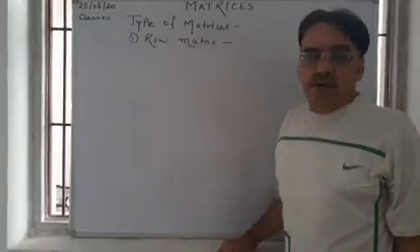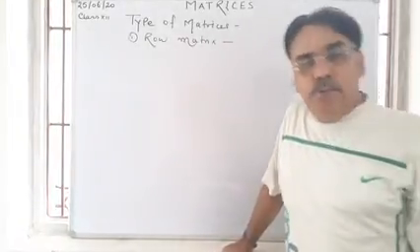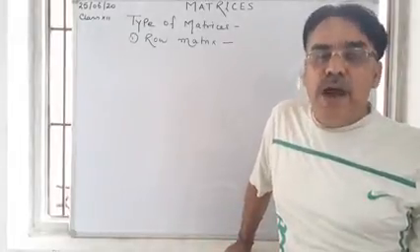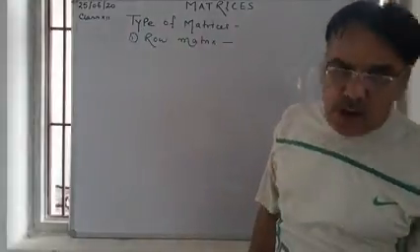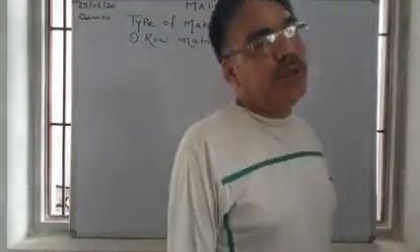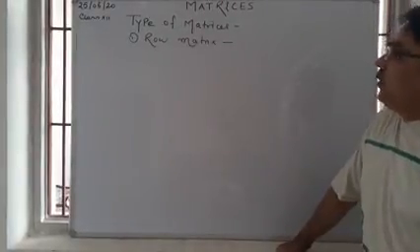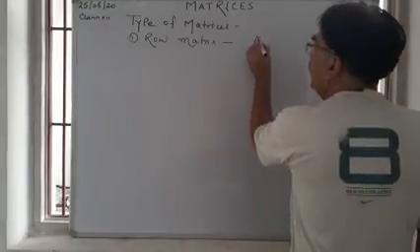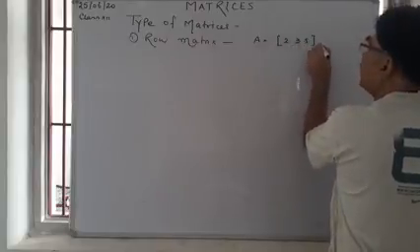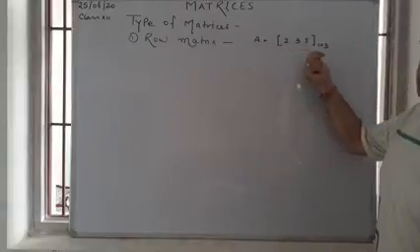A matrix having only one row is called a row matrix. तो ऐसी मैट्रिक्स जिसके पास केवल एक रो, सिंगल रो, उसे हम क्या कहते हैं? रो मैट्रिक्स. For example, A is equal to 2, 3, 5 is a row matrix because it has only one row.